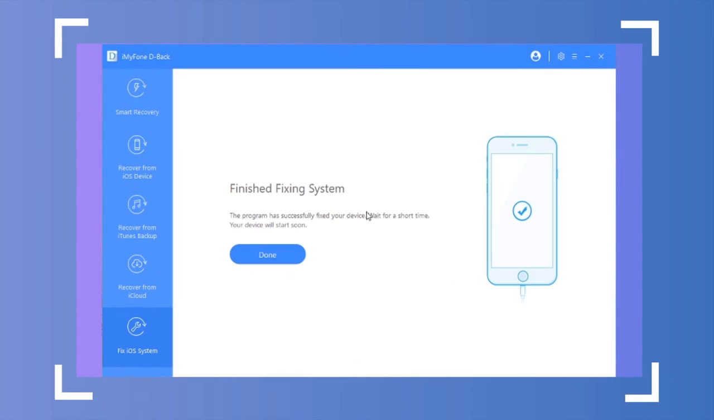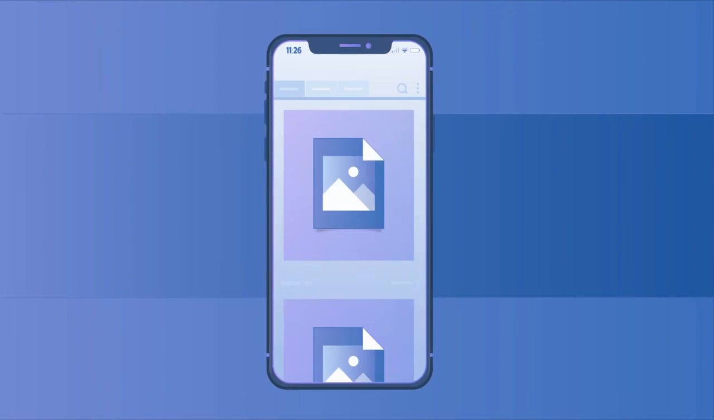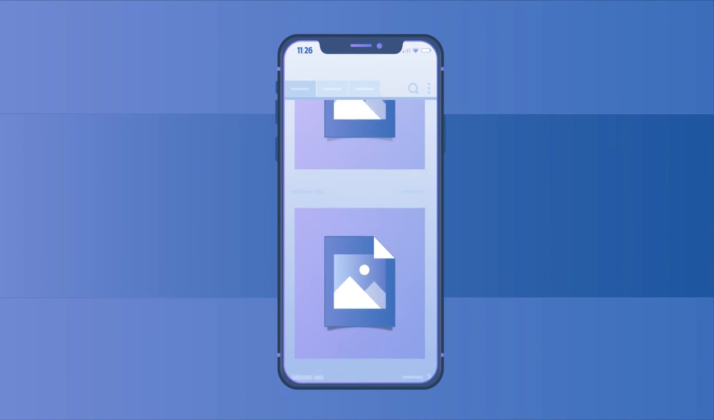If the fixing failed, you can retry the standard mode or use advanced mode to fix the iOS issues. Now it's a breeze to access your photos with your revived iPhone.